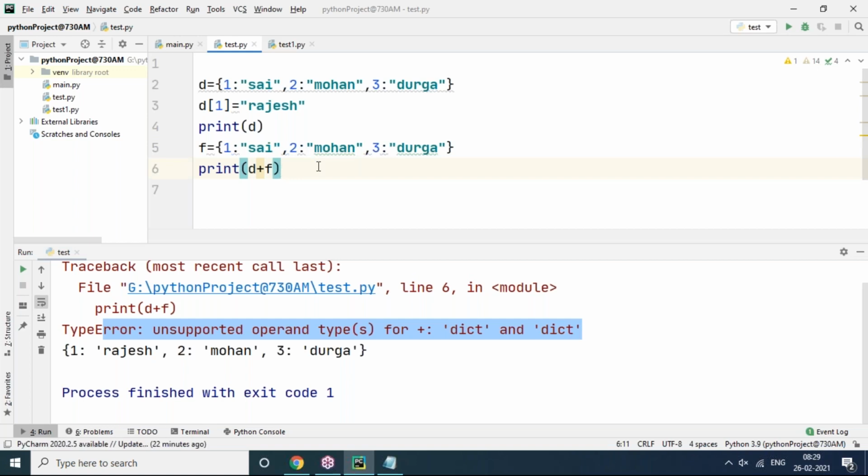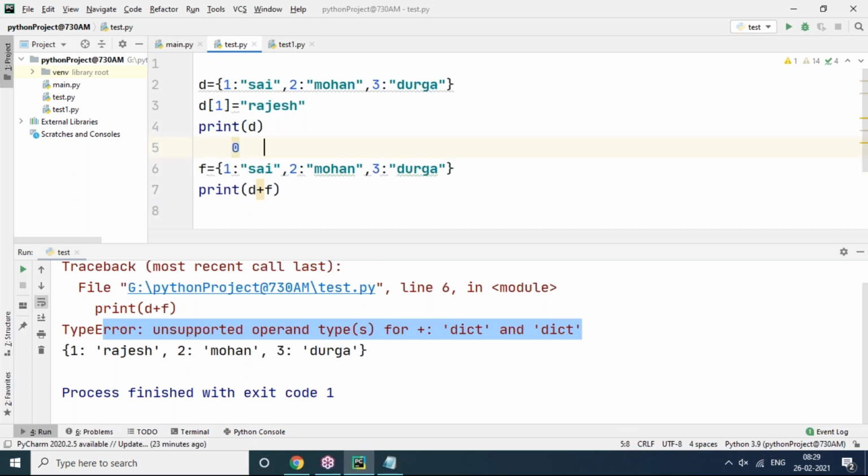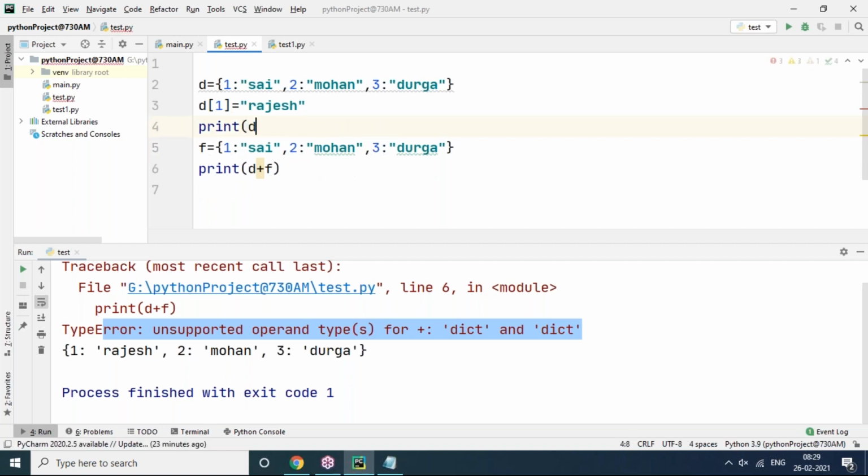Sir, how do we calculate indexing in a dictionary, like 1 is 0 and so on? No, indexes will not be there, sir. Indexes are not applicable for dictionary as well as set because these are unordered. Instead of indexes, we only have keys. Through keys we can do anything, but through values you can't do anything. Indexes are also not possible. You mean you are thinking 0 index, 1 index, 2 index? Not possible. So, replacing Sai with Rajesh for key one, it's replacing. Correct? Okay.